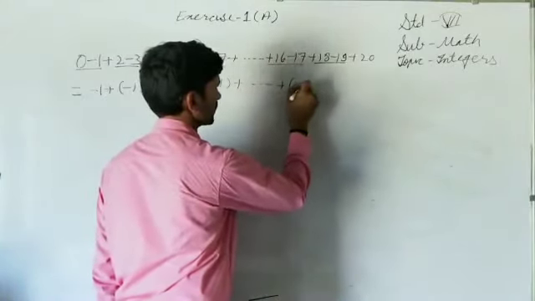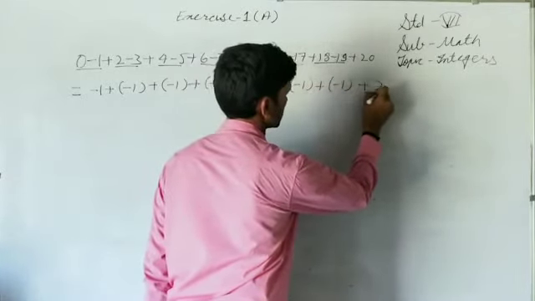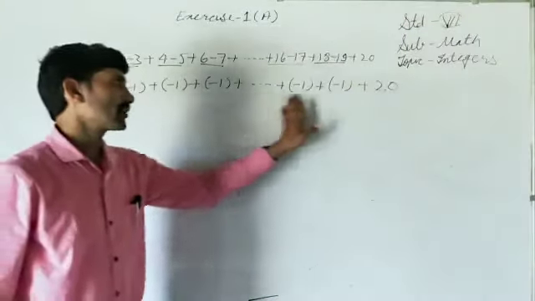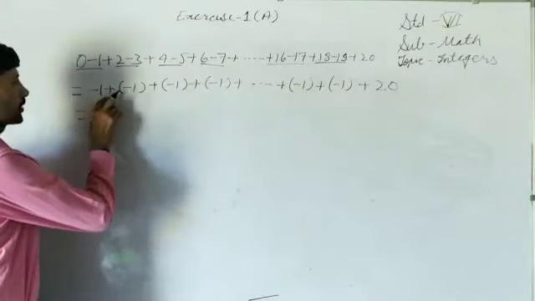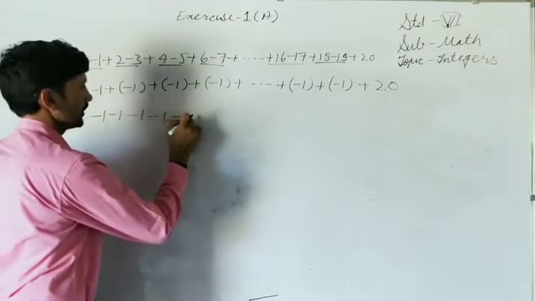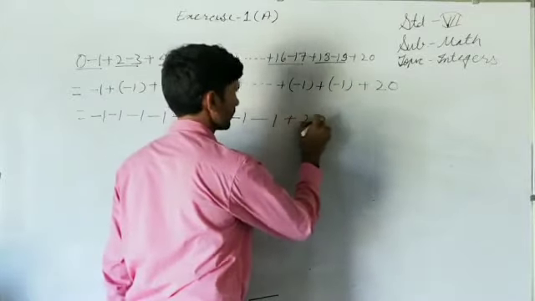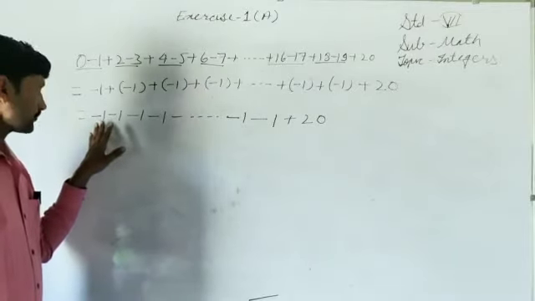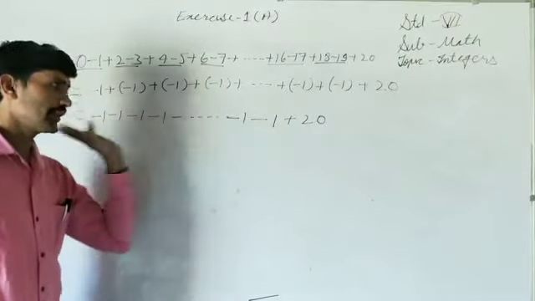From here we will get minus 1, from here also we will get minus 1, and this plus 20 is separate. So actually minus 1 we are adding that many times. If we open the bracket, then it is minus 1 plus minus 1 plus minus 1 plus minus 1. In this way we are adding minus 1, plus 20. We know from the earlier simplification of integers that here the signs are the same, so that's why it will be added.